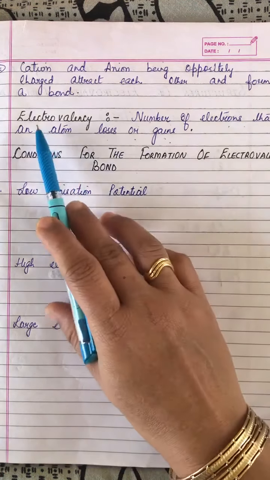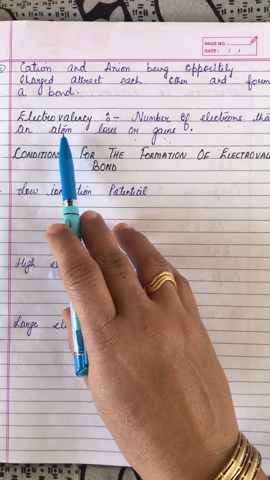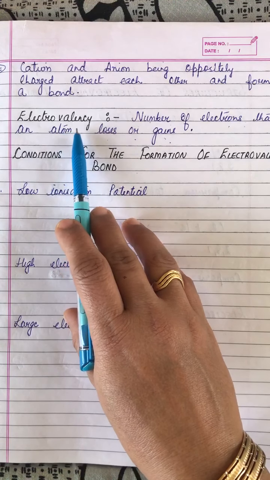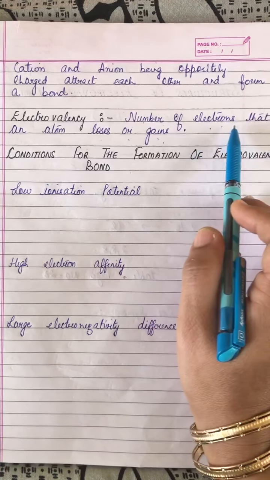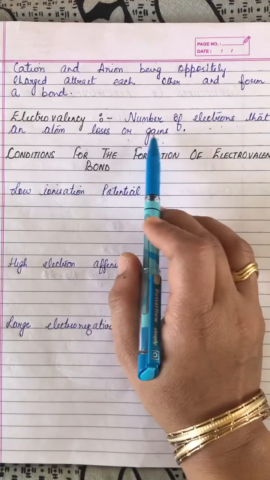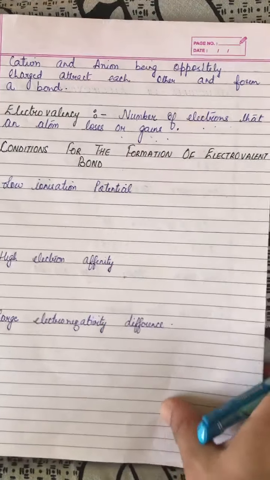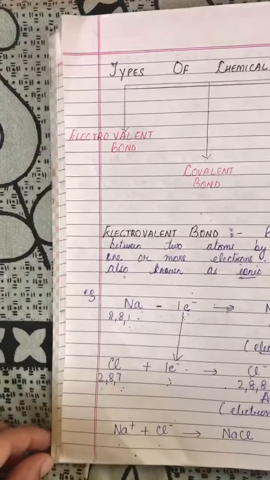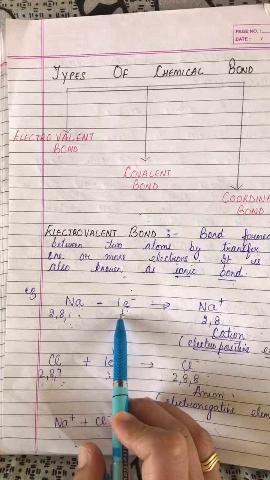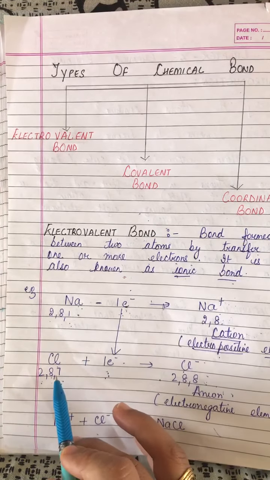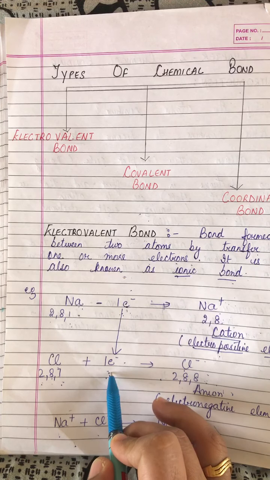Now the next part is electrovalency. What is the definition of electrovalency? It is the number of electrons that an atom loses or gains. For example, in the previous example, NaCl, sodium is losing one electron and at the same time chlorine is gaining one electron.